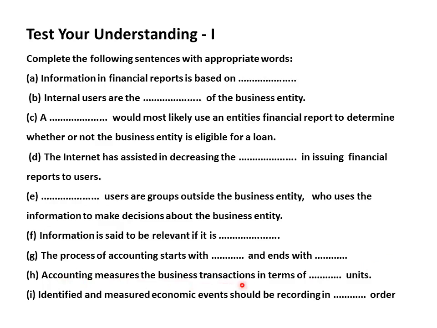Accounting measures the business transaction in terms of monetary units. So only monetary transactions can be recorded. You won't be able to record all those transactions which cannot be converted in monetary terms. Identified and measured economic events should be recorded in chronological order. They have to be in a particular systematic order or chronological order.